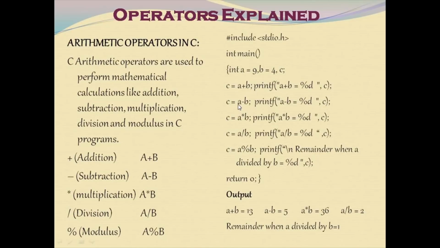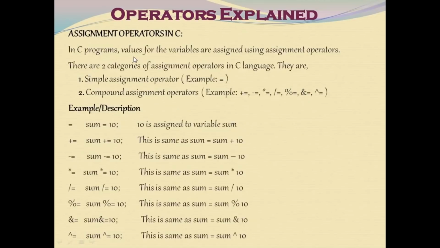So a minus b, which is 9 minus 4, which is 5, and similarly a star b is multiplied and stored in c. A divided by b, the division operation is performed and the value is stored in c, and the modulo operation is performed here and the value is stored in c, which is being printed in the output with the help of this printf statement.